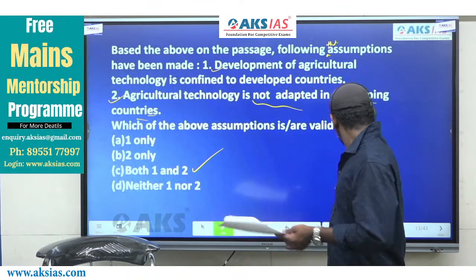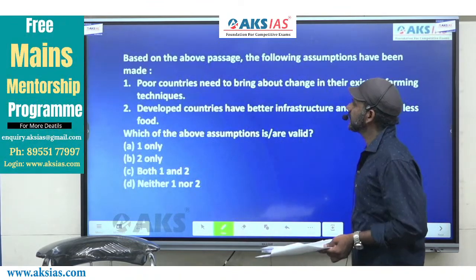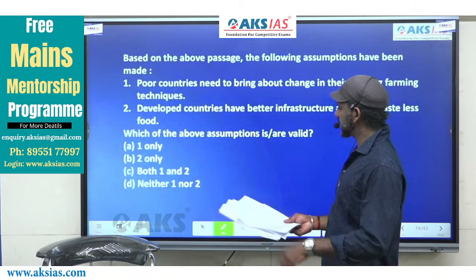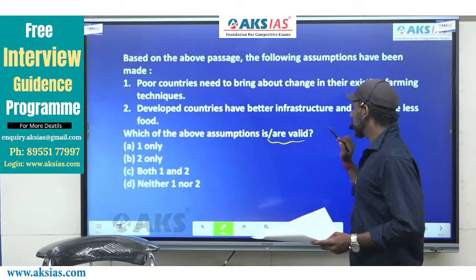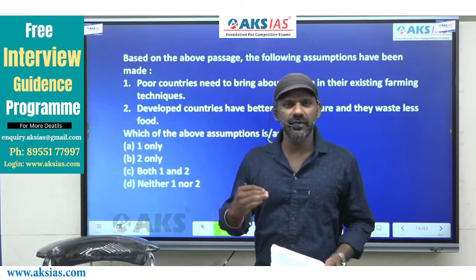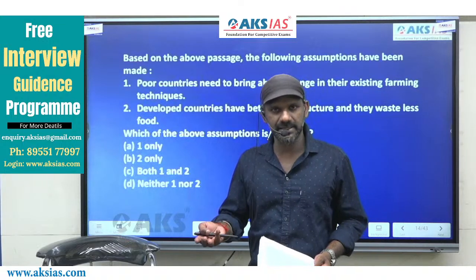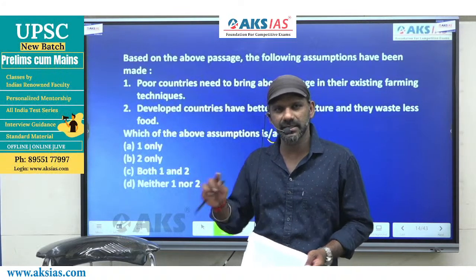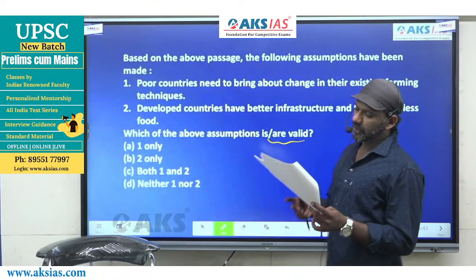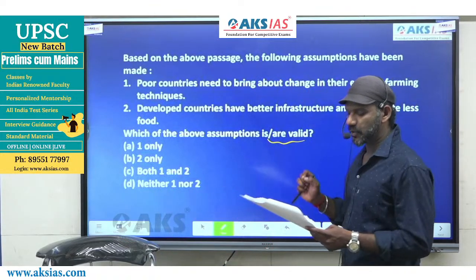Fine. Come to the next one. Based on the above passage, the following assumptions have been made. Which of the assumptions is so are valid? You should see whether the question is asking us to find out the ones that are valid or invalid, right? Because if we miss that, then we will not be able to get the answer, in fact. Which of the following above assumptions is so are valid?